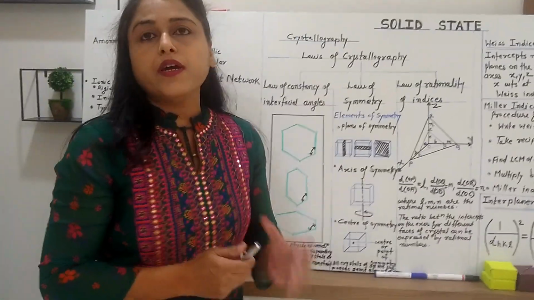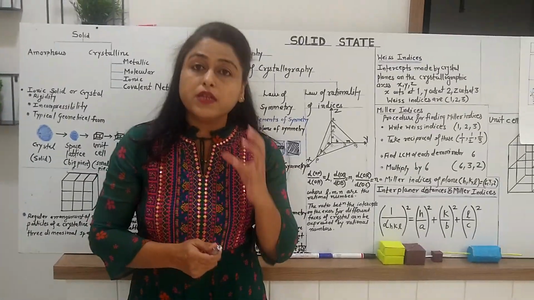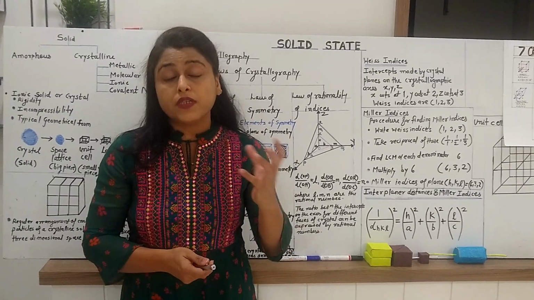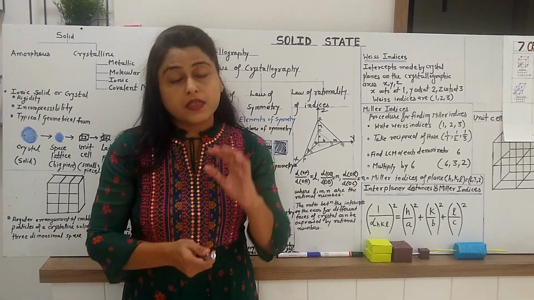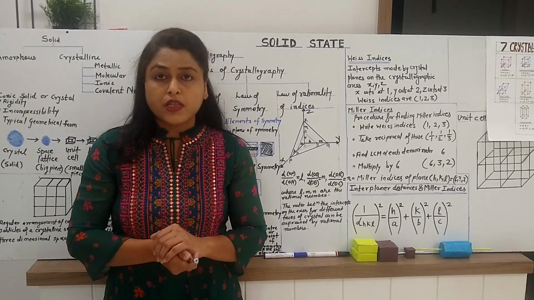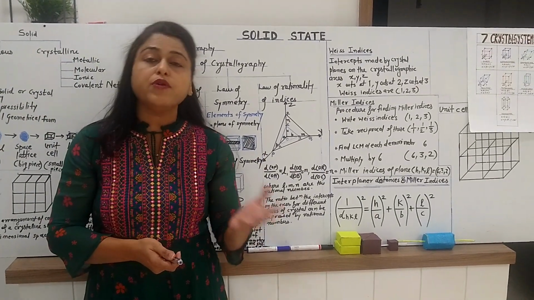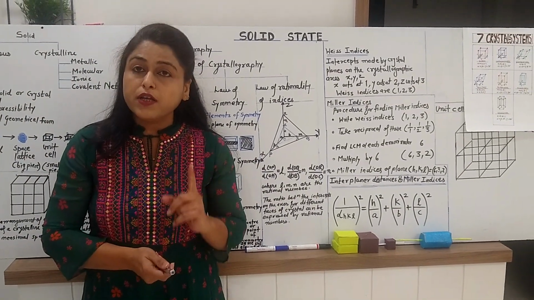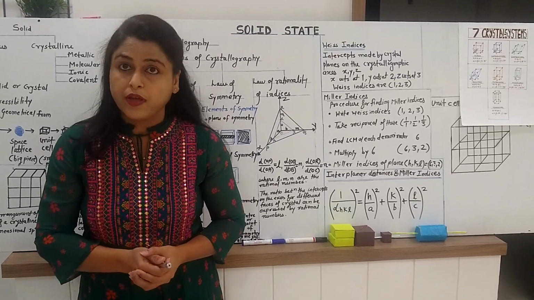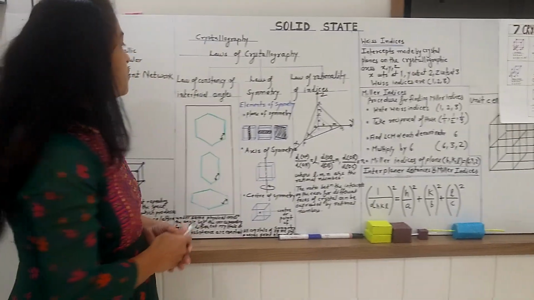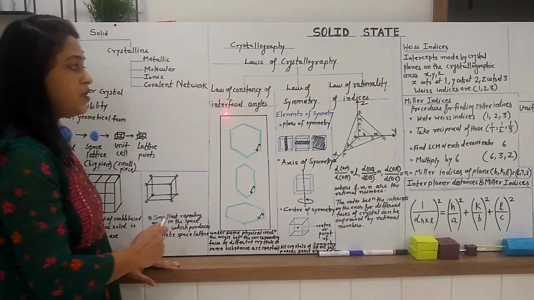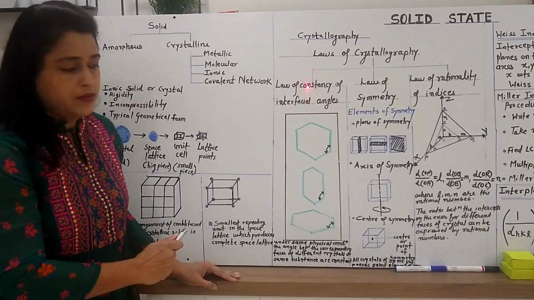If we consider the different crystals of same substance under same physical condition, they may have different shape, they may have different sizes, but their interfacial angle should be same. And that is exactly what the law of constancy of interfacial angle says.